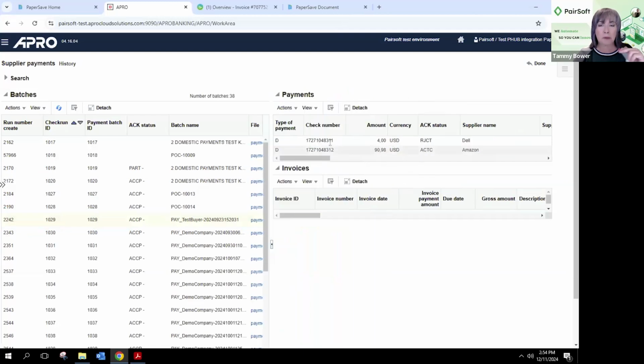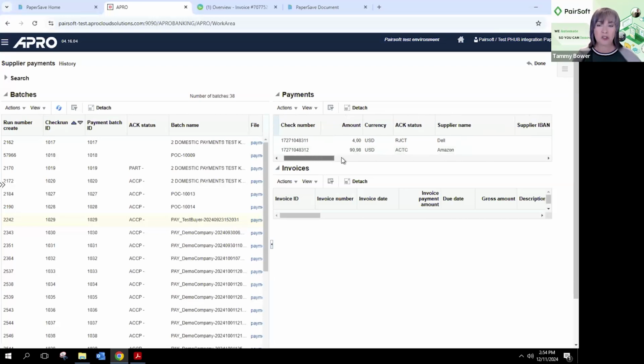we call it a check number, but it's really that payment ID number. So there's a batch payment ID number, which right here in this case is 1029. But the invoice that we're paying Dell, or the payment that we're paying Dell, has this number here. Amazon will have its own. So if those 15 or 14 that I just sent over, they'll each have their own payment ID, or we call it a check number.